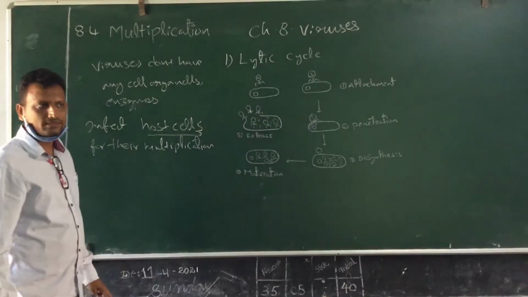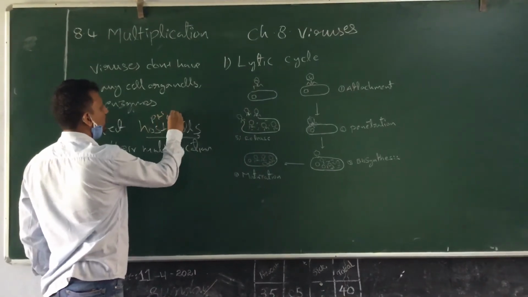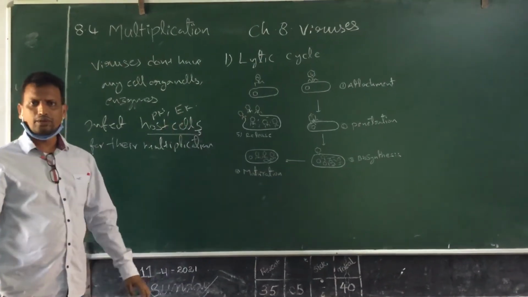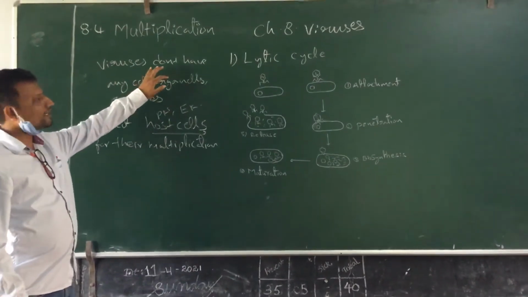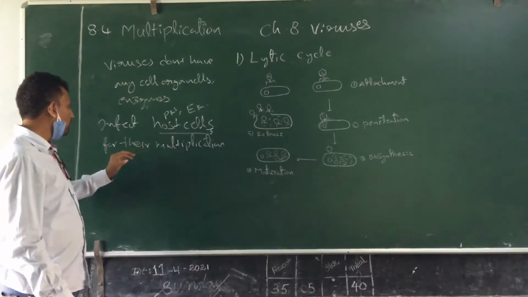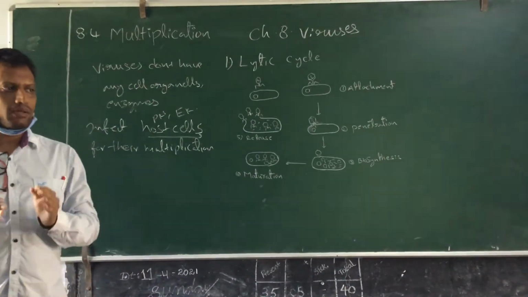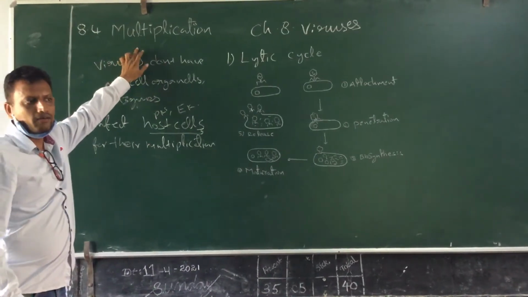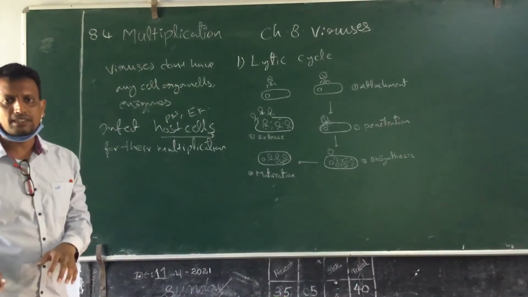Viruses have to depend on host cells, cells of any living organism, either prokaryotes or eukaryotes. Prokaryotes means bacteria, and eukaryote means any eukaryotic organism or cell. By themselves they can't multiply, so they depend on the cells of other organisms. They use the metabolic machinery of the host cells for the multiplication of the viruses.